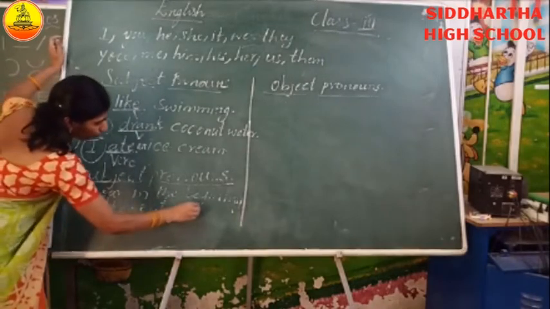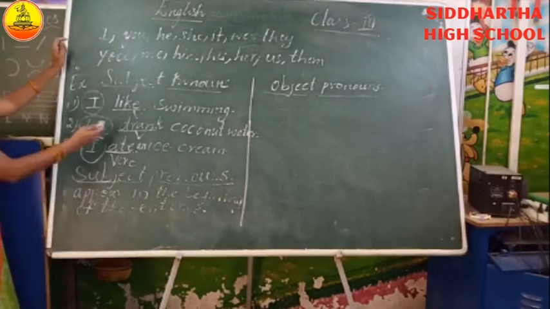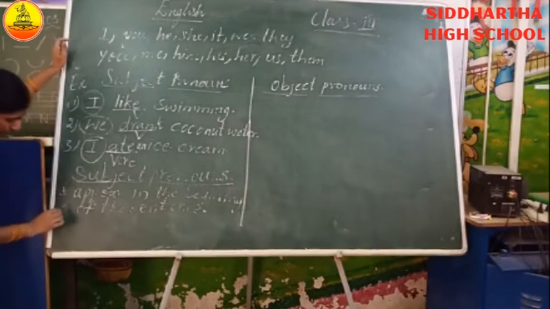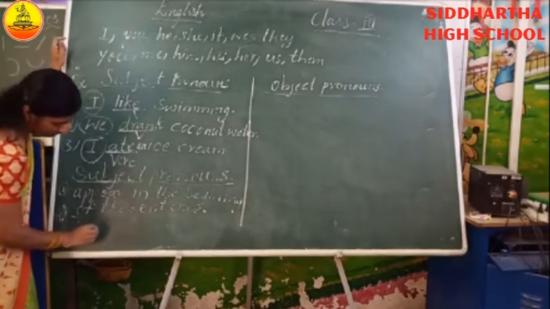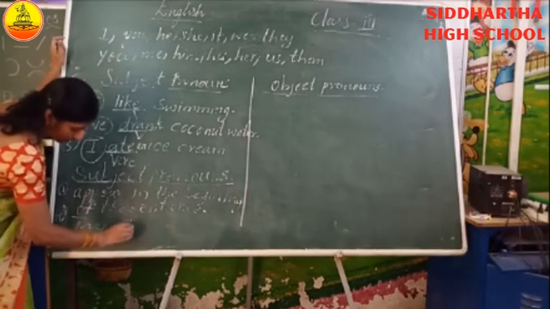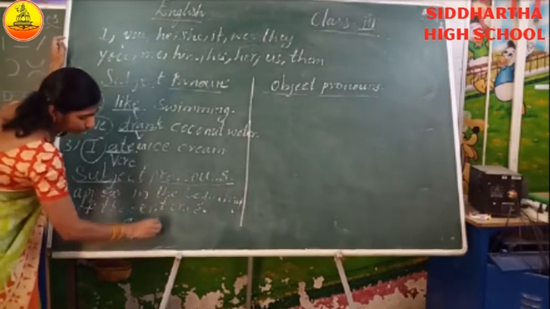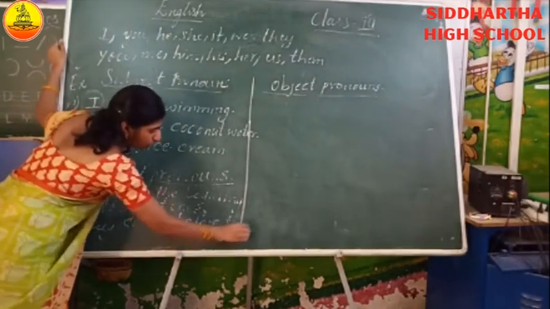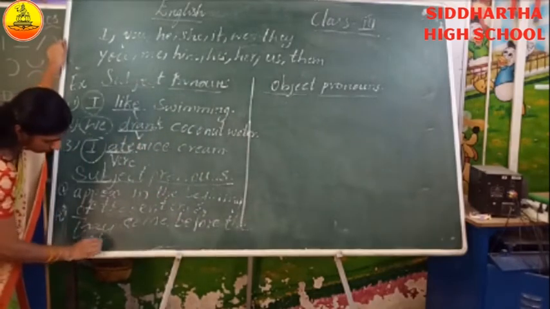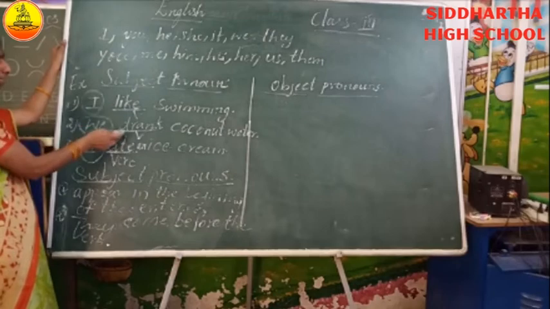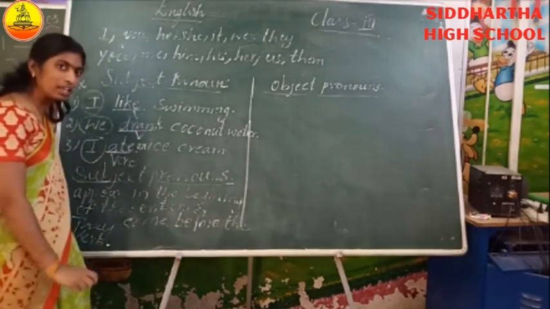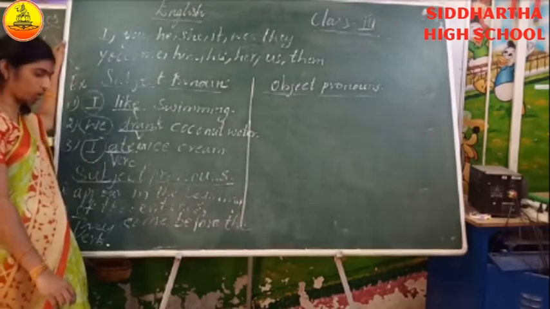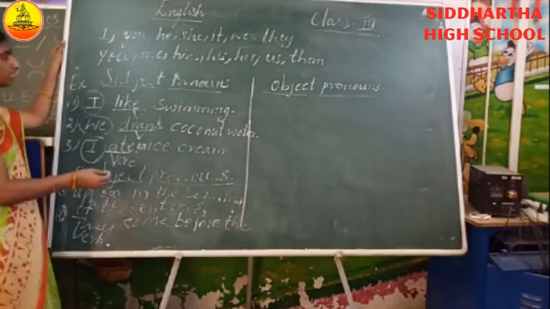Okay. Now, what are they telling about? They always come before the verb. Subject pronouns come before the verb in the sentence, before the action verb. Fine. Now what are they answering for us? Which questions are they answering? They answer the questions who and what. Now they answer the questions.